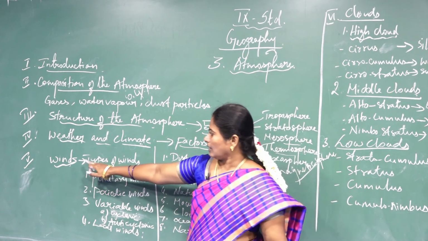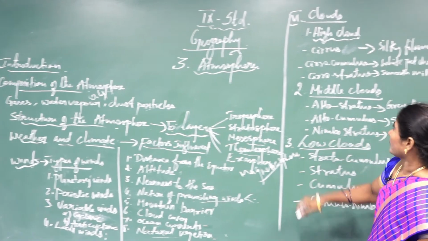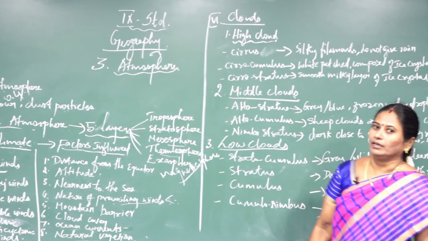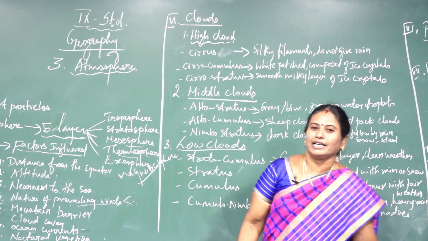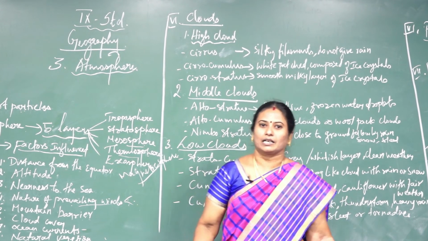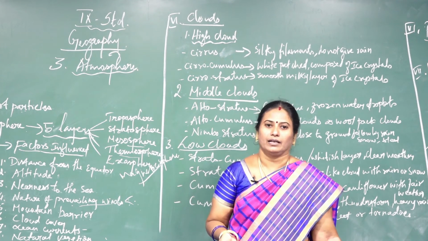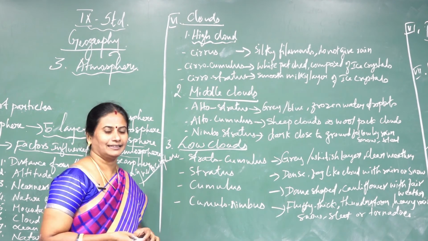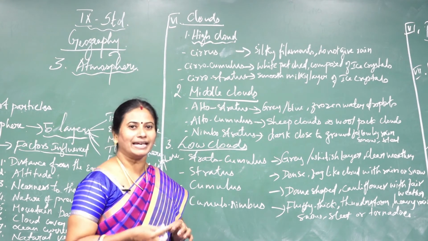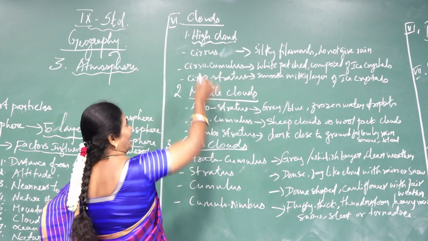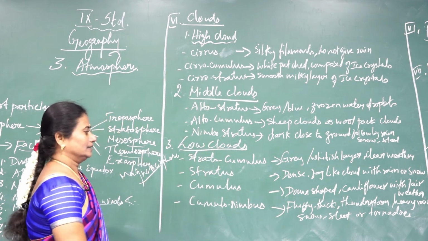After the winds, I am going to explain about clouds. According to the height, the clouds are classified into three types: high clouds, middle clouds, and low clouds.